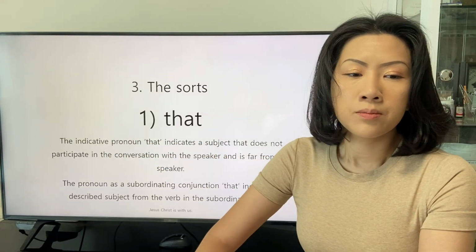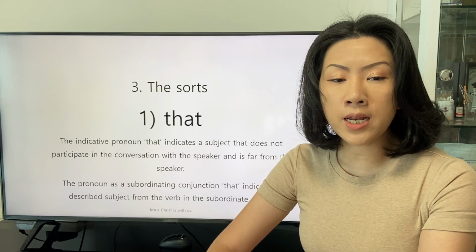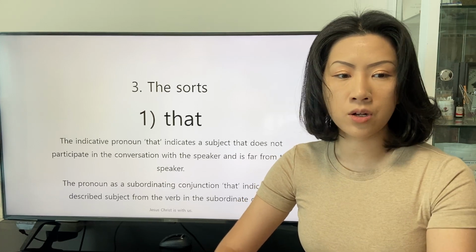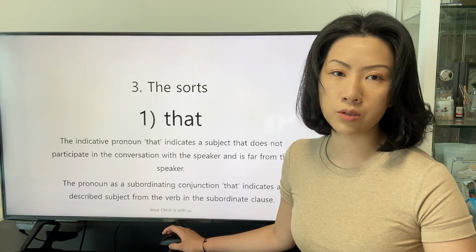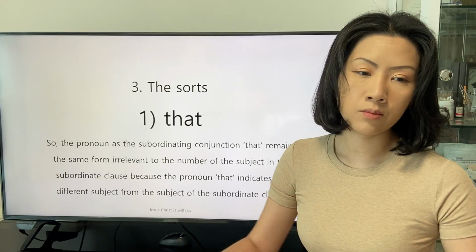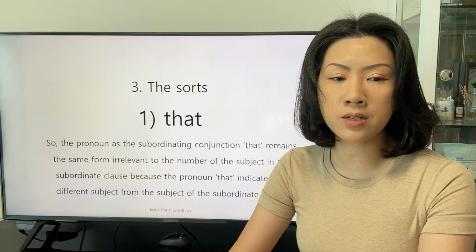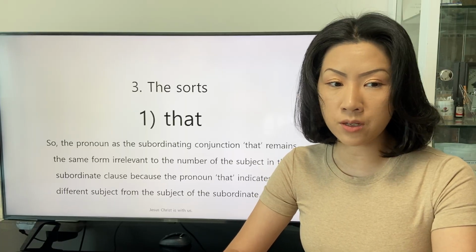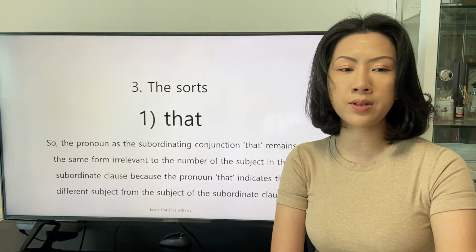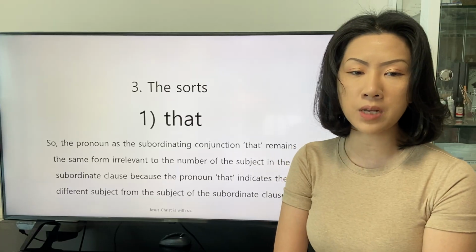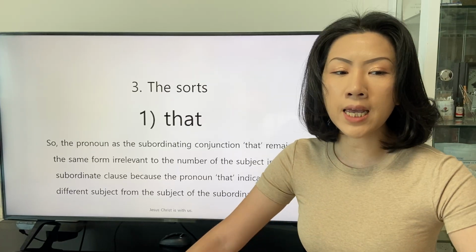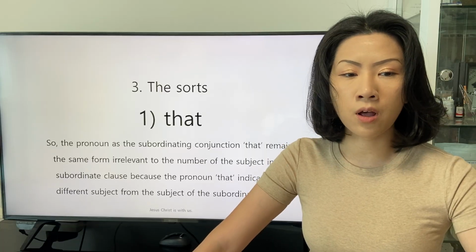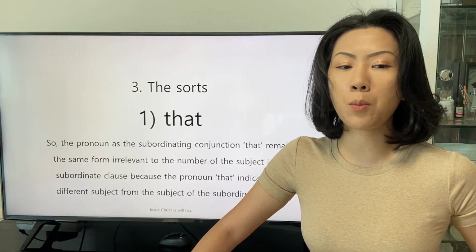The pronoun as a subordinating conjunction that indicates a described subject from the verb in the subordinate clause. So the subordinating conjunction that remains the same form irrelevant to the number of the subject in the subordinate clause, because the pronoun that indicates a different subject from the subject of the subordinate clause.